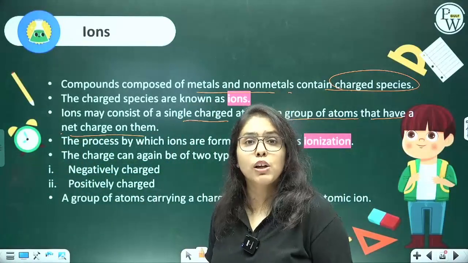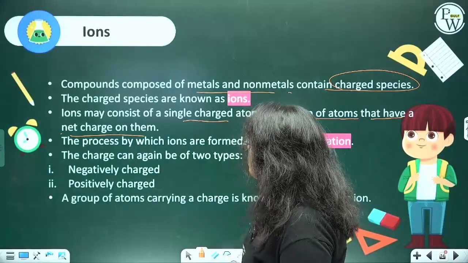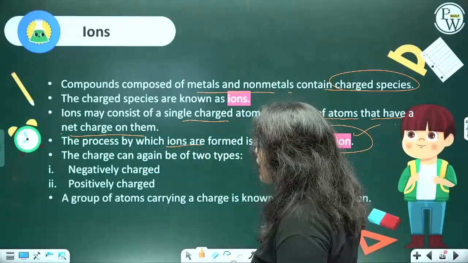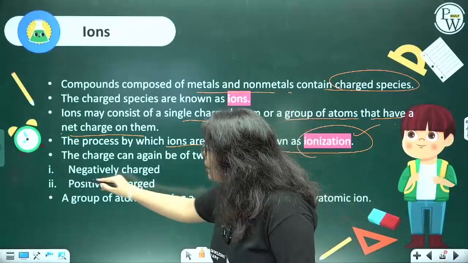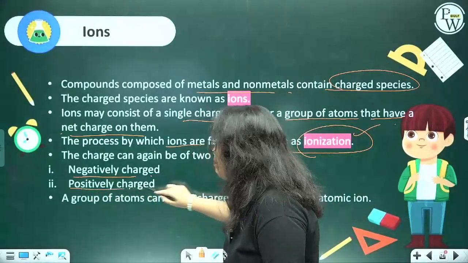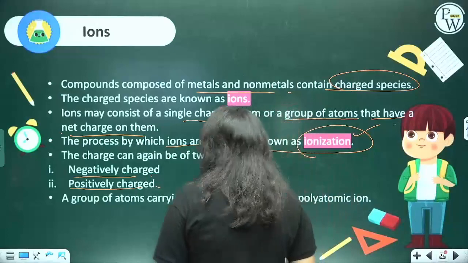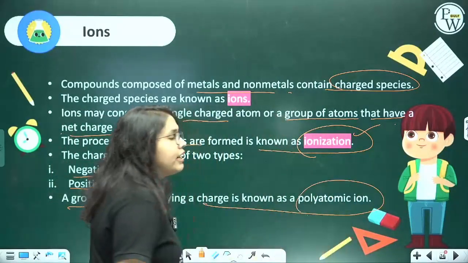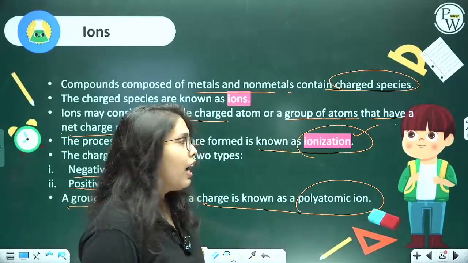The process by which ions are formed is known as ionization. And the charge can either be negative or positive. And the group of atoms carrying a charge is known as a polyatomic ion.